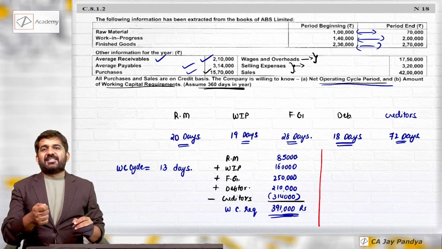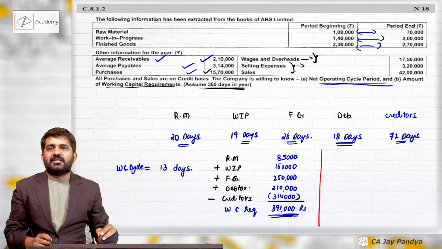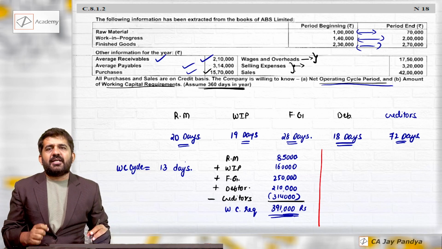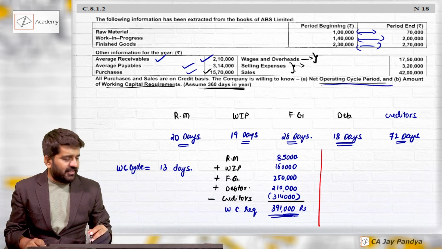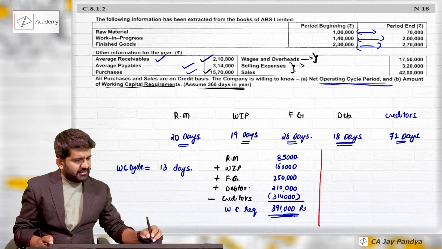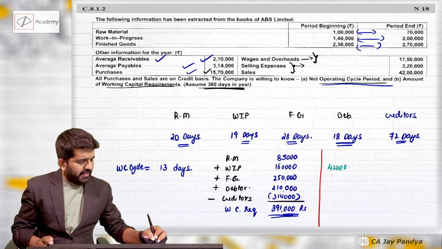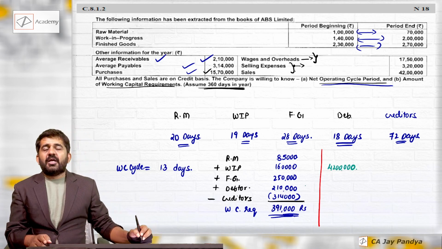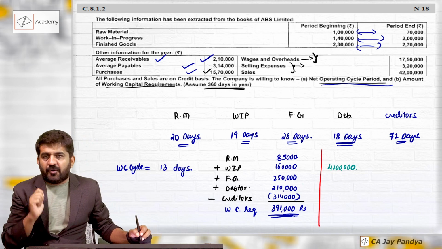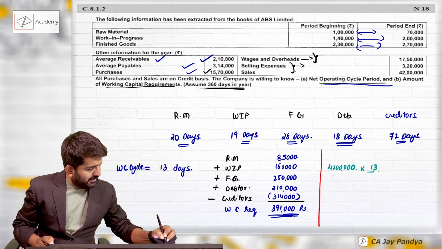This as per me is the correct answer. It is detailed answer and correct answer. What is given in suggested is this, which is not absolutely incorrect, but they have taken a broad approach by which they have found out the answer that if my total sales per annum is 42 lakhs, I cannot find out the cost because profit margin is not given. And my working capital cycle is 13 days.